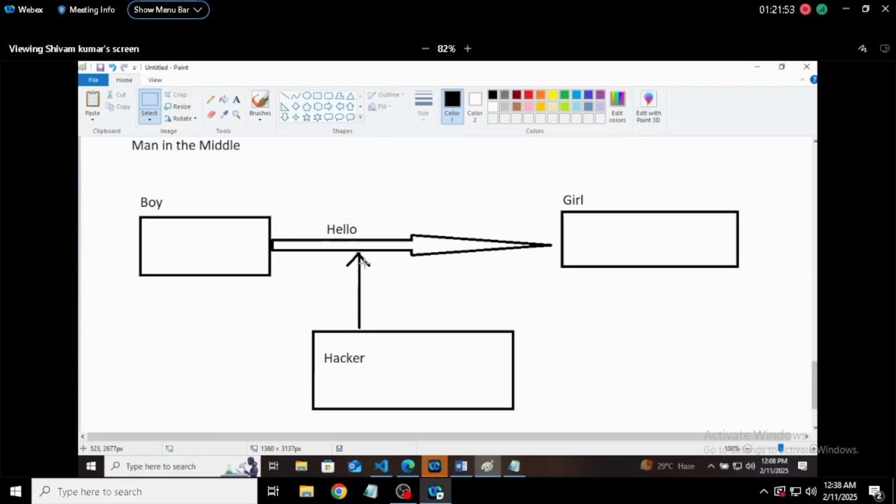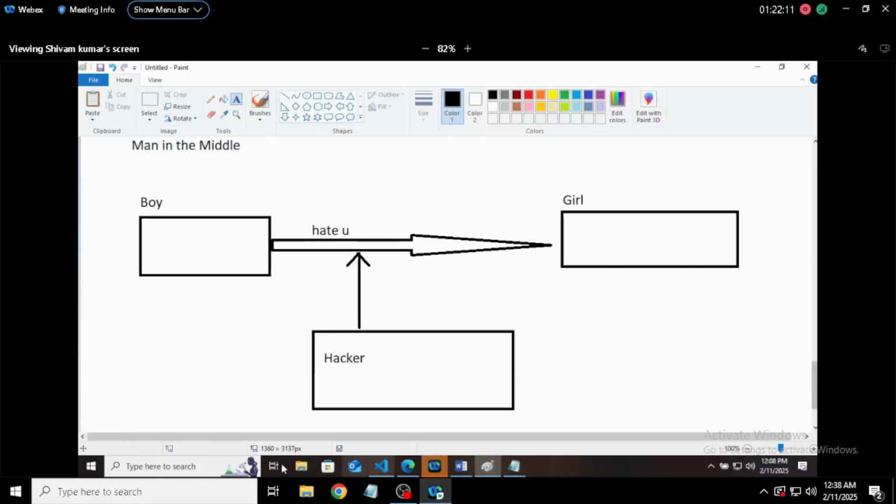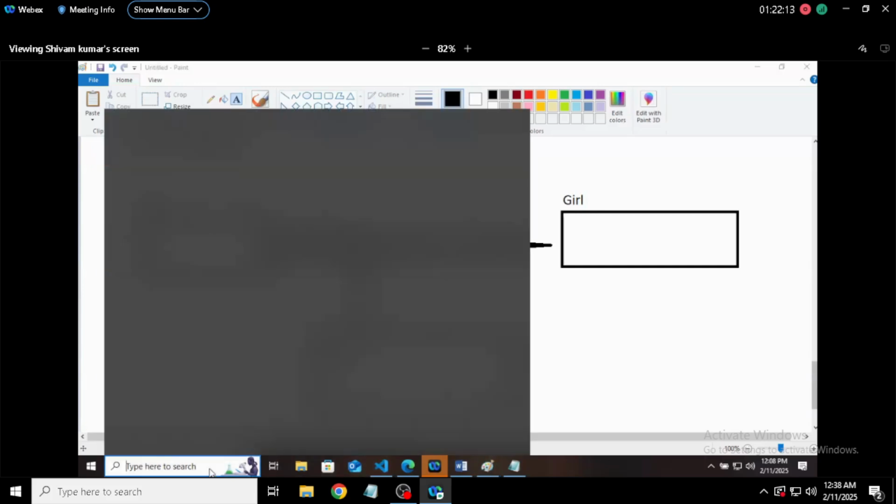Now the hacker will change the content of this message. He will change this hello message to some message which is not a good message. This is called a man in the middle attack. I think I have shown this in class, but if you were absent that day, I'll show you now.